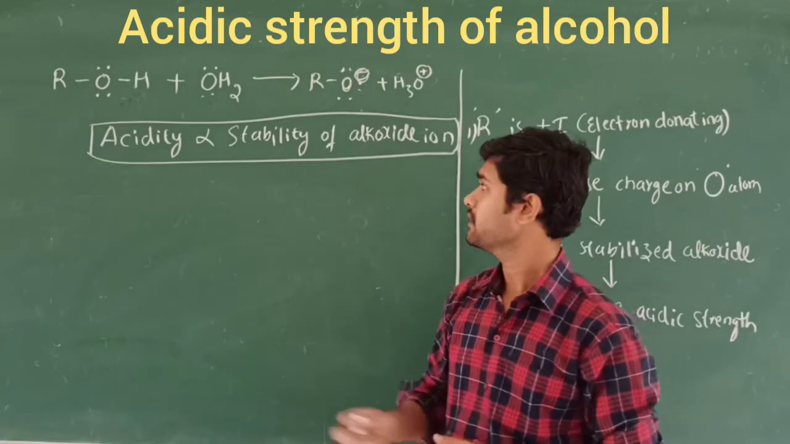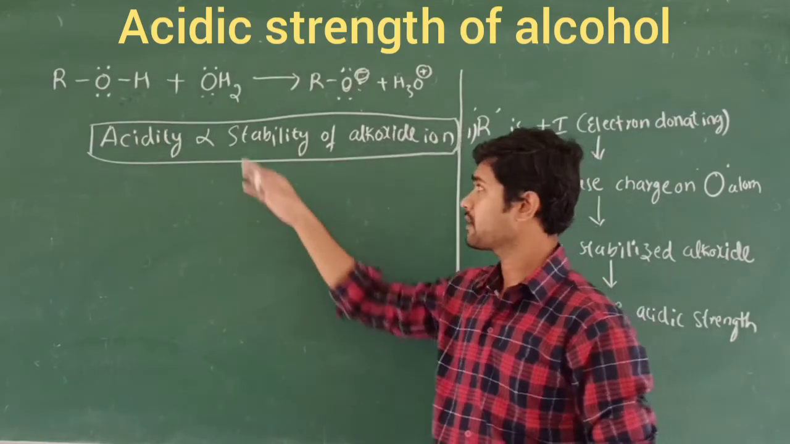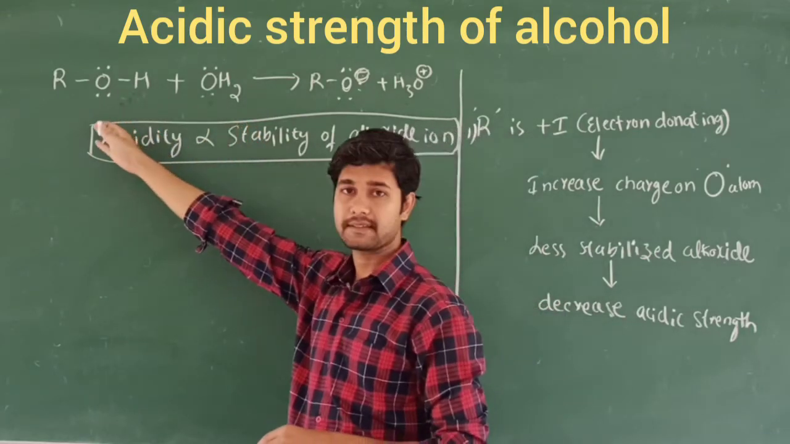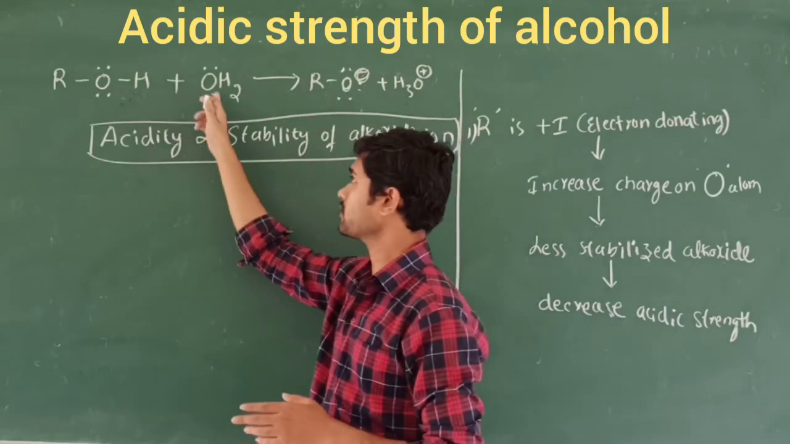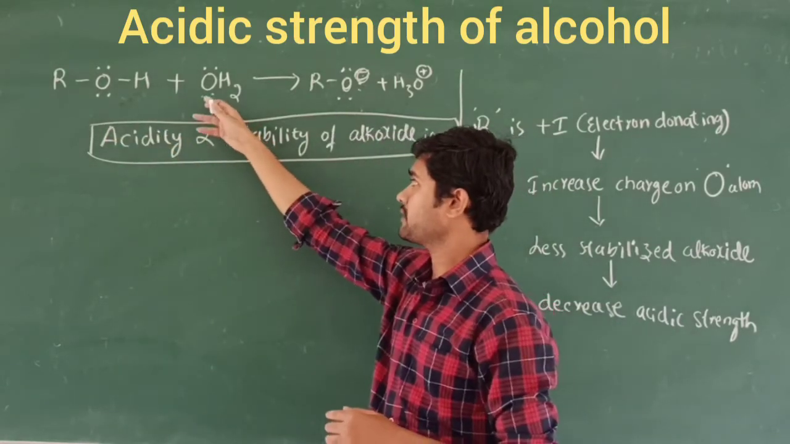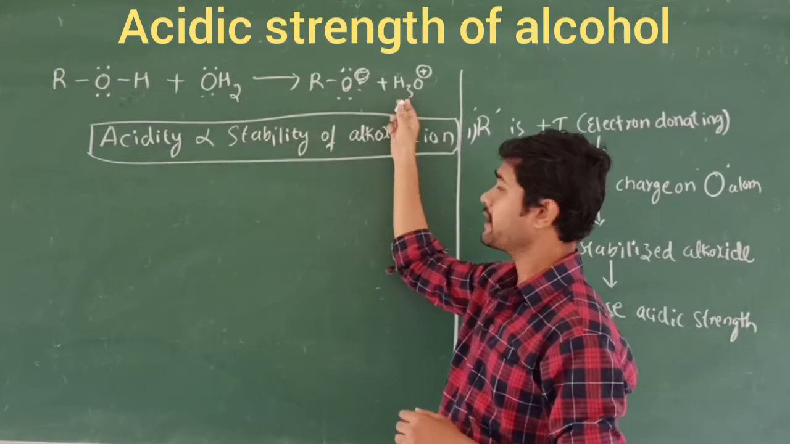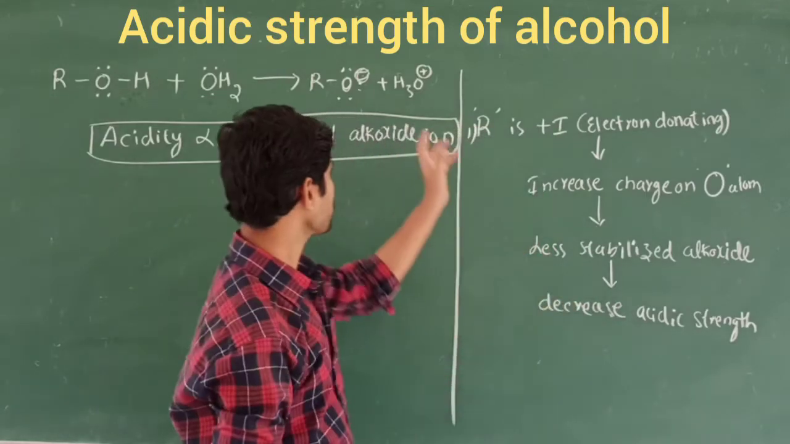Let's discuss here. You know that this is alcohol. When it reacts with water molecules, water acts as a base and the alcohol acts as an acid, because of the tendency to donate a proton to the water, which acts as a base and accepts the proton. That forms the hydronium ion, and here this is the alkoxide ion.